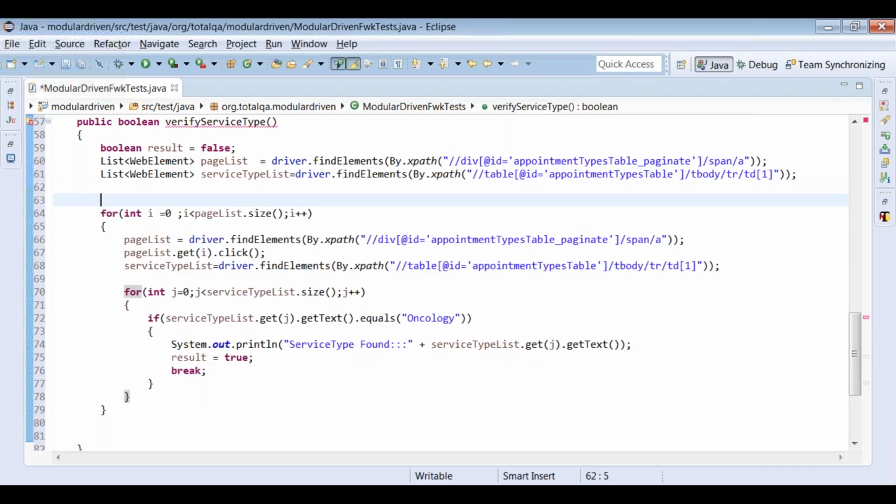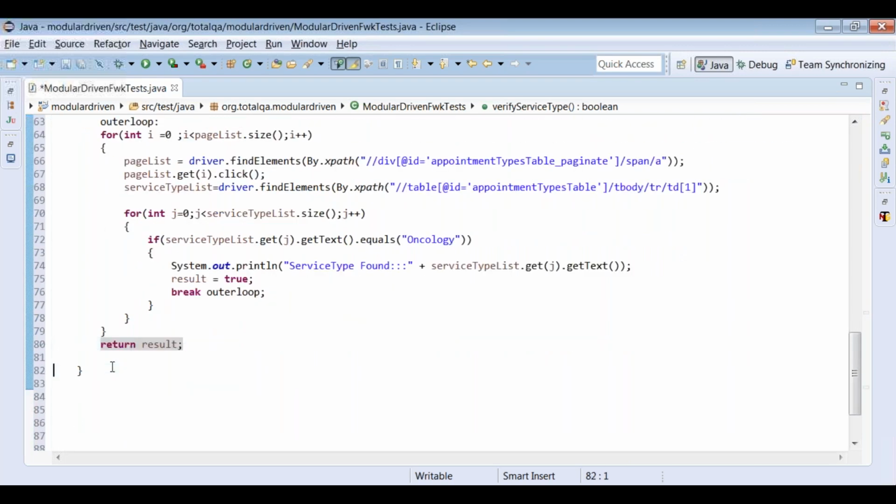I'll put the label as, say, any label name, we can put outer loop colon, and we can mention break outer loop. This will help us to break not only the inner for loop, we can even break the outer for loop. Then the control goes to line number 80 here. Once it is able to find the service type, it will go to line number 80. Then you can say return result here, so that the result will be true. So this is how we can write the logic.